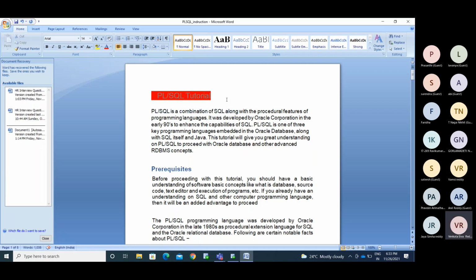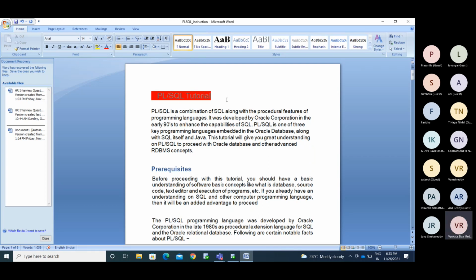SQL is a structured query language. While writing anything in SQL, there is some structure provided by Oracle, and you need to follow it and write things that way. The name itself has structure, query language. While writing the queries, you need to follow the structure.